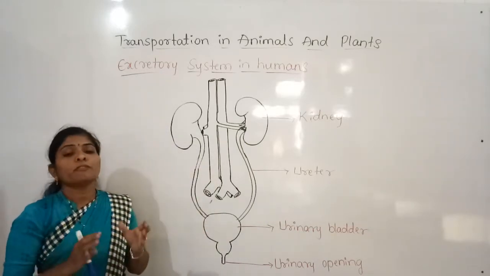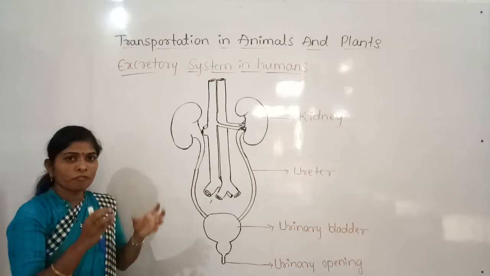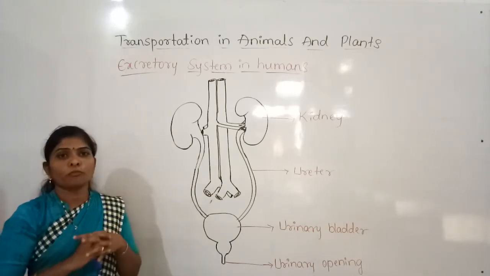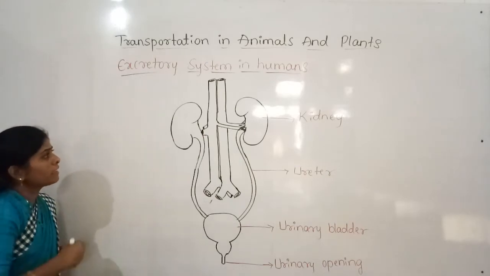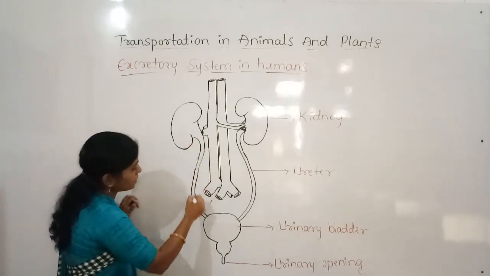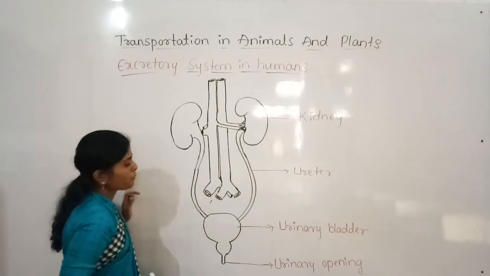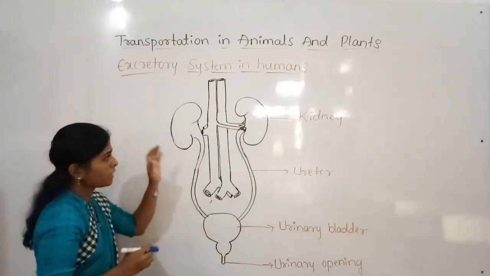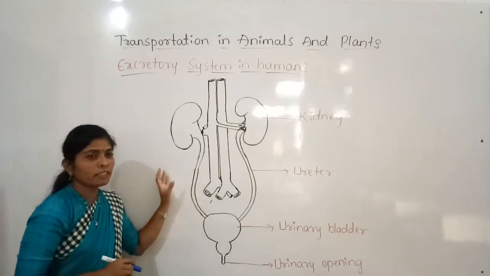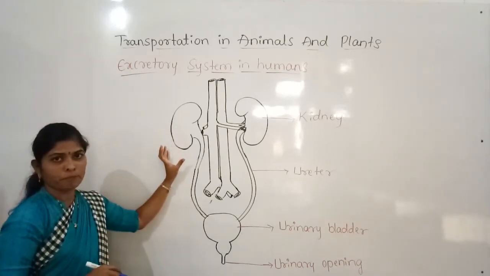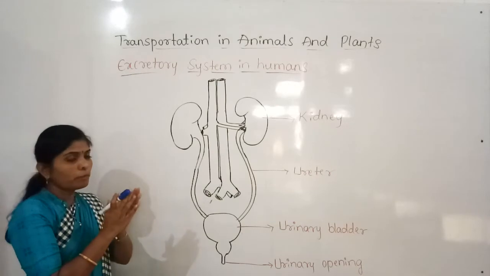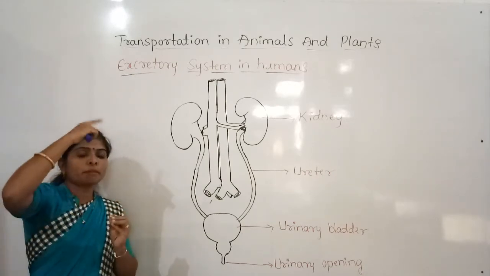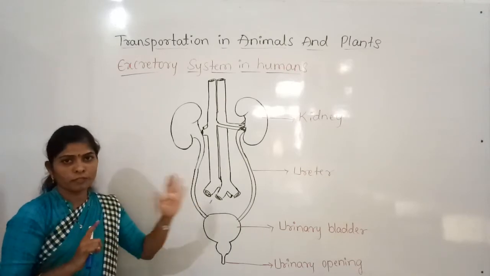But some of the waste will be there in that also, and that is dissolved in the water. Then here a tube-like structure is there, on both the sides. This is called the ureter. The waste present in the blood will all be filtered here, and only the purified blood will be sent back to all the parts of the body.